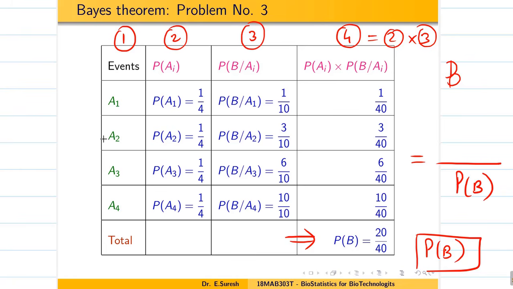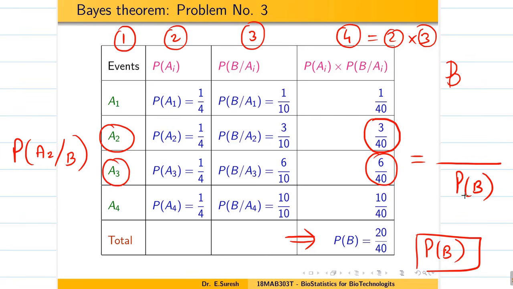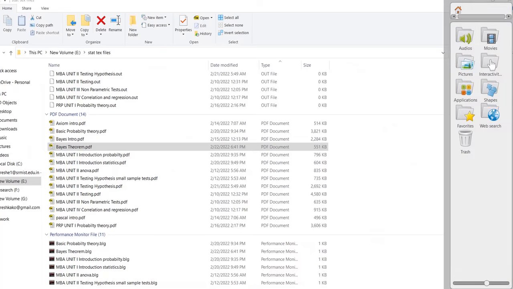If they are asking the probability of A2 given B, you take this one divided by the probability of B. If they are asking A3, take this one and divide by the probability of B, the total. So simply, this row's data divided by this total will give you the answer to the question. Hope you understand Bayes theorem very clearly. Thank you, students.